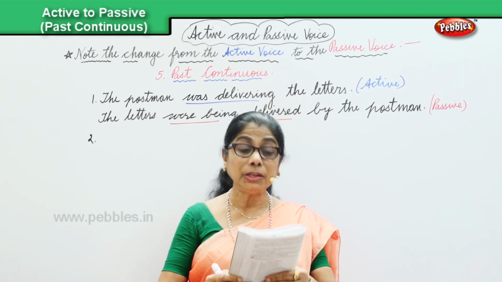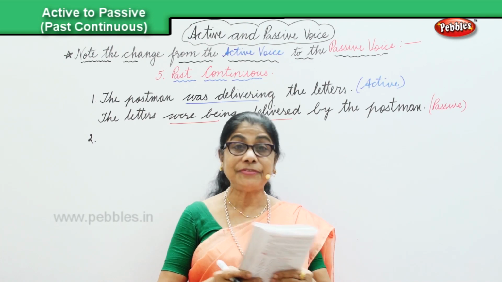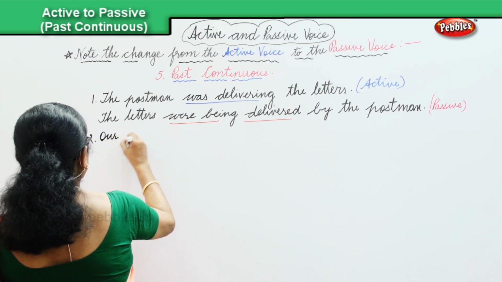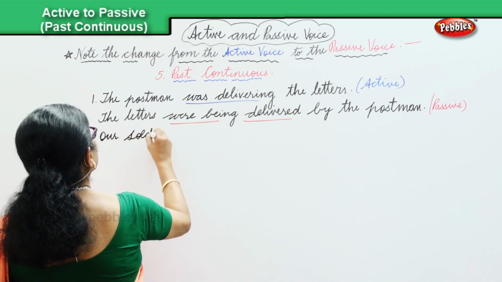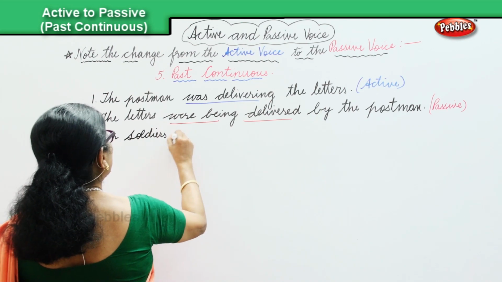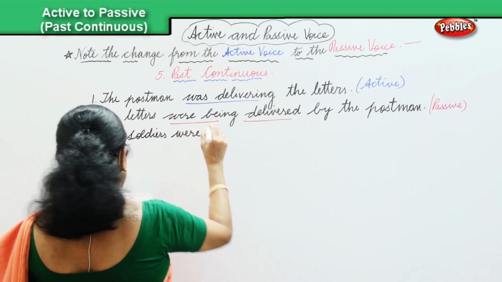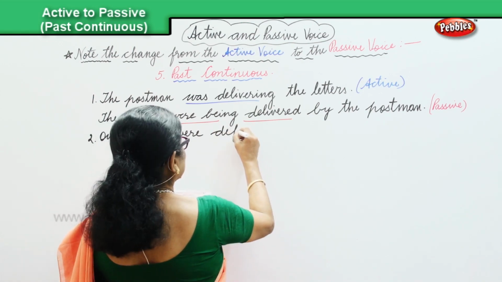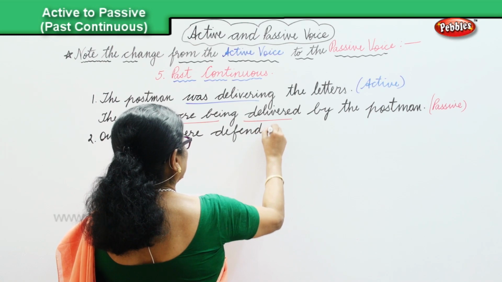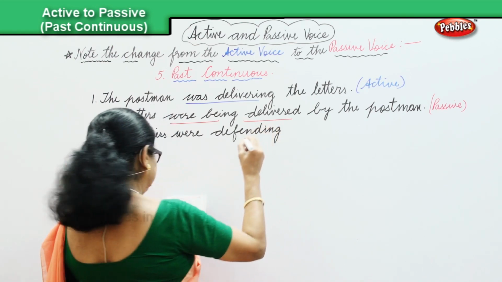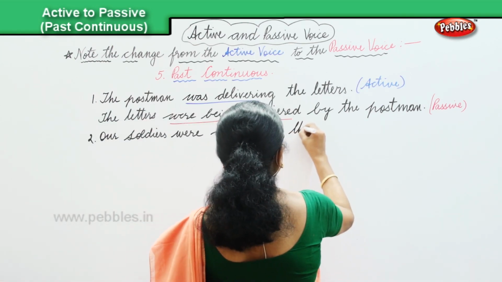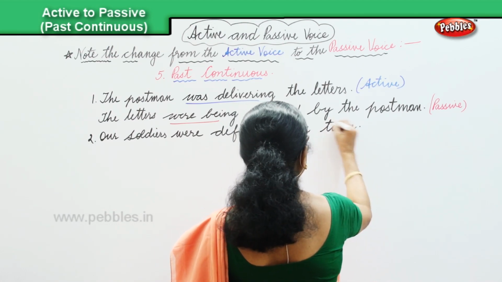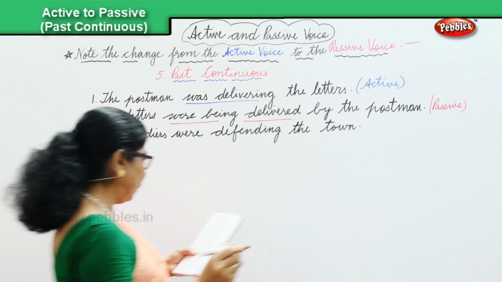Okay. Our soldiers were defending the town. Our soldiers were defending the town. That's the active. Now let's look at the changeover into the passive.